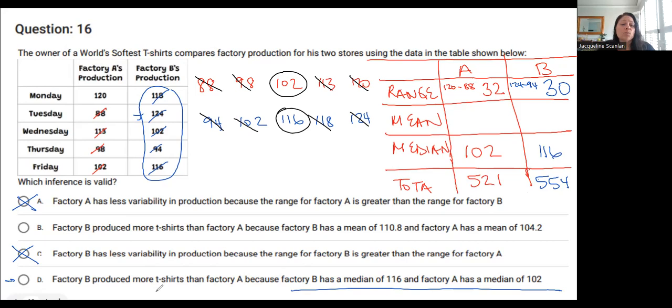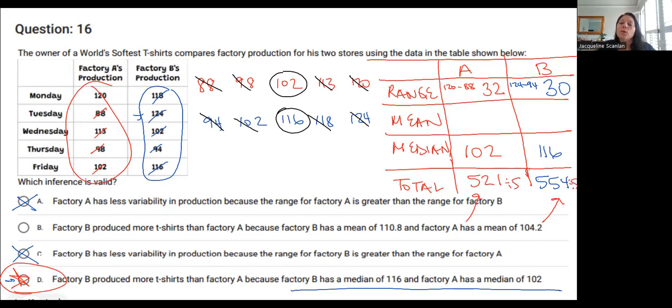So factory B produced more t-shirts than factory A. That's true. They produced 554 and factory A produced 521. So this is the correct answer, choice D. All right, so I don't have to do choice B in this particular case. If choice D was not correct, I would then have to go and find the mean. And remember, to find the mean, you add these all together, which we already did here to find my totals, and then you divide by however many there are. So I would be dividing these each by 5 to get the mean.